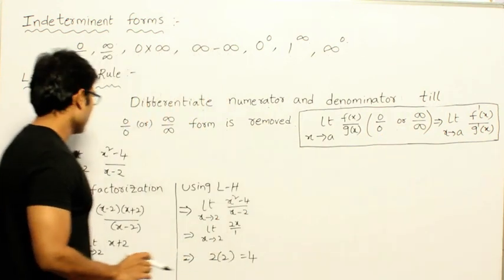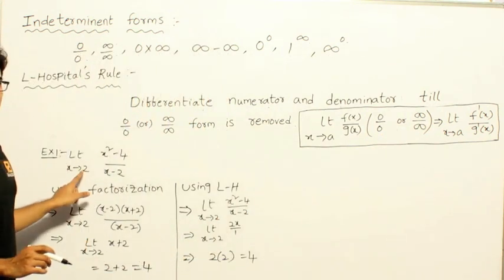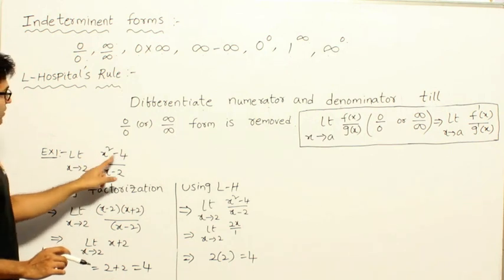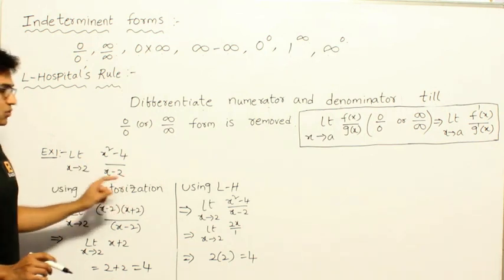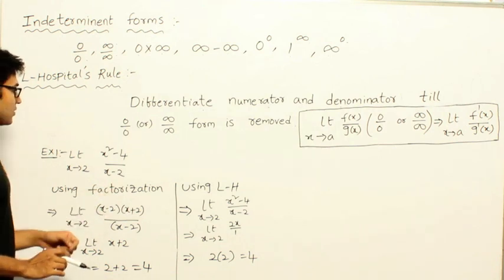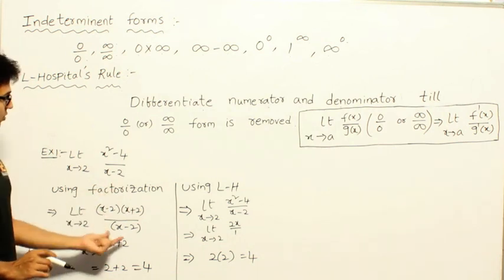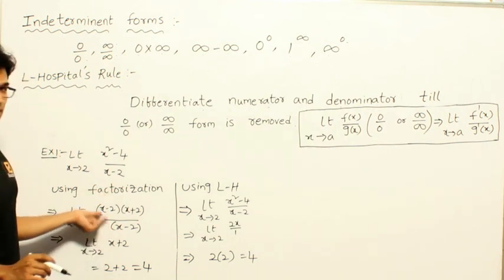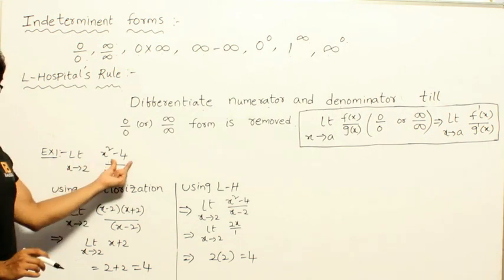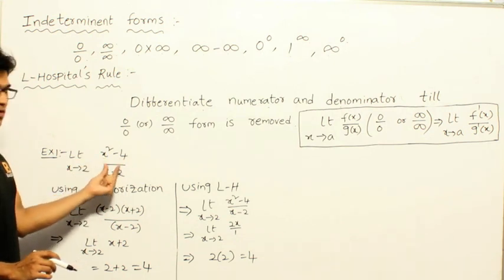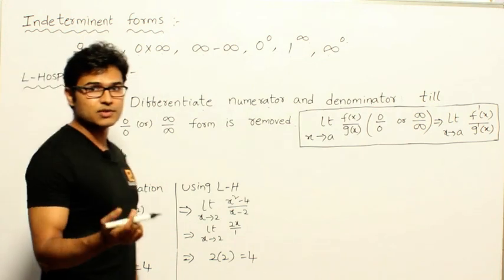Now let's take this example: limit x tends to 2 of (x square minus 4) by (x minus 2). Why should we go for the factorization method? If you substitute x equal to 2 here, you get 4 minus 4 and 2 minus 2, which is nothing but 0 by 0 form.